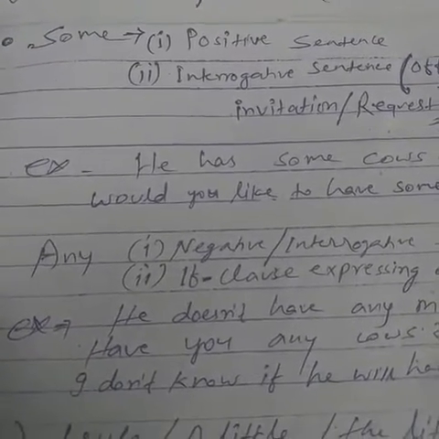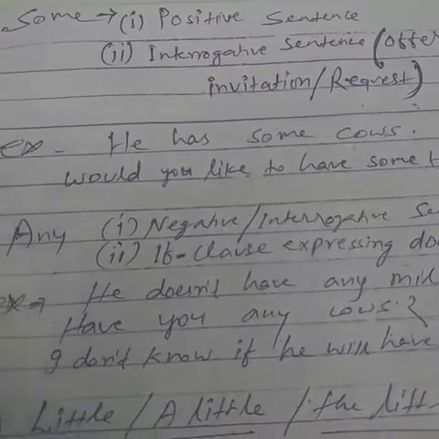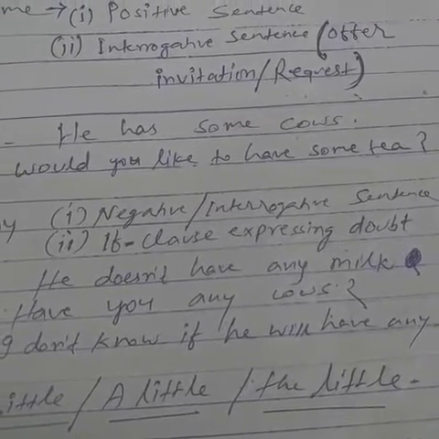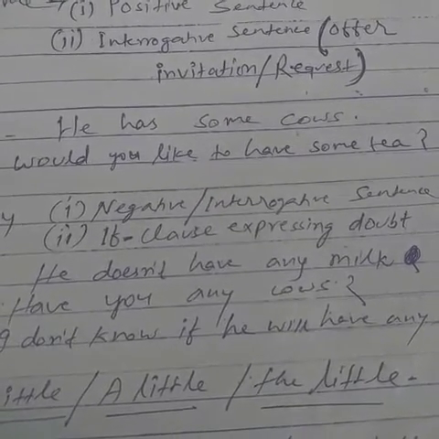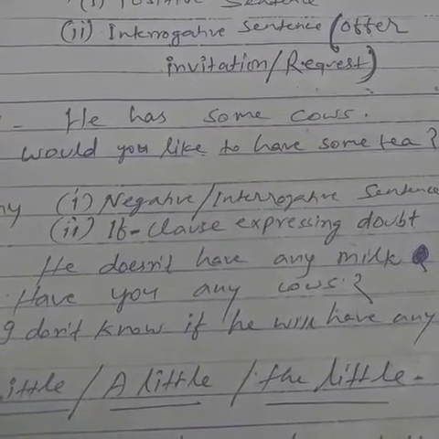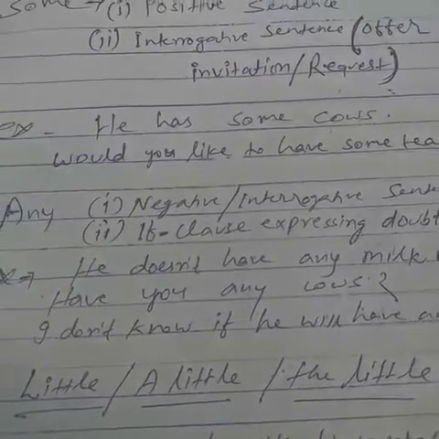Where is some used, where is any used? In a positive sentence, some is used. And in an interrogative sentence, when the sentence indicates an offer, invitation or request, then also some is used.